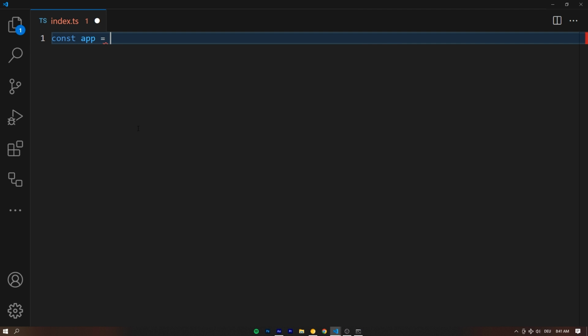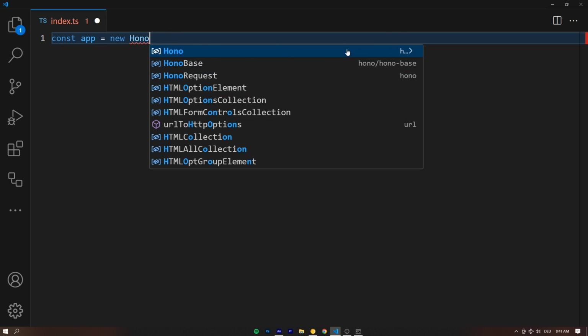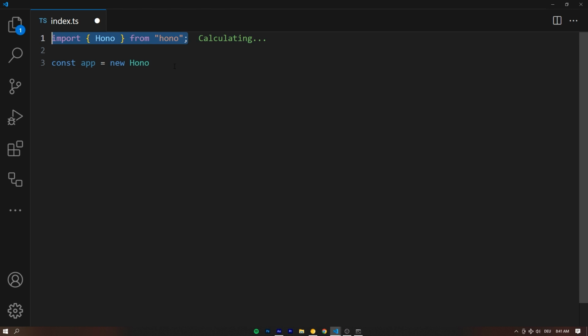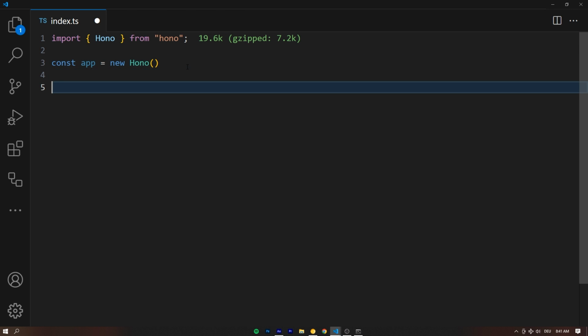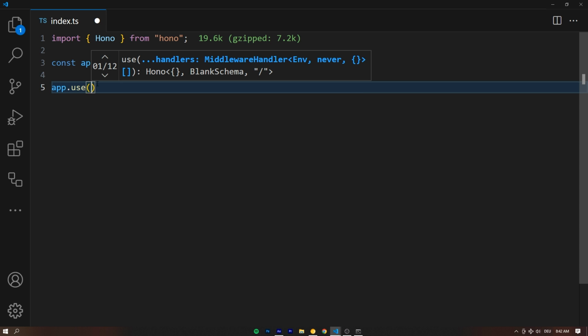And if you've ever worked with any kind of backend framework, what we're doing right now is going to feel very familiar. So let's say const app is equal to a new Hono. There we go. And we can import Hono from Hono up here and invoke that. That Hono invocation of the Hono class is going to return us our app. And this app takes things like app.use, right? Just middleware, same thing as with Express or Fastify or any other kind of backend framework that you can imagine.